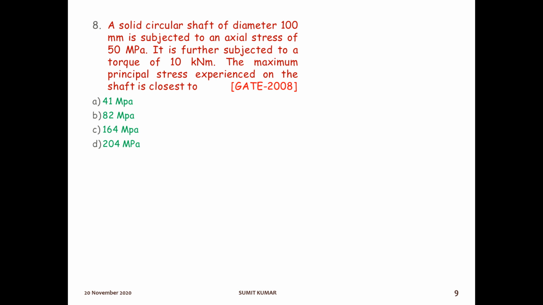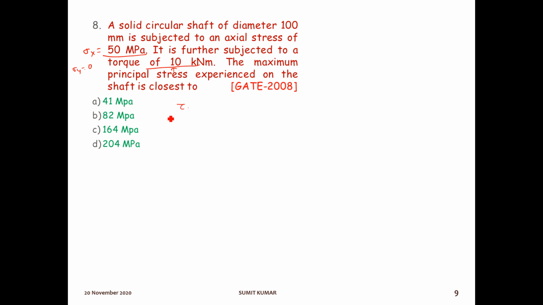Okay, so to calculate this maximum principal stress, we need two stresses. The first stress is what? Sigma x and sigma y, and the second is what? Shear stress. So here the sigma x and sigma y is given. A solid shaft of diameter 100 mm is subjected to an axial stress, means this is sigma x. Okay, and sigma y is not given, so we will take sigma y equal to 0. Now torque is given, and we need shear stress.